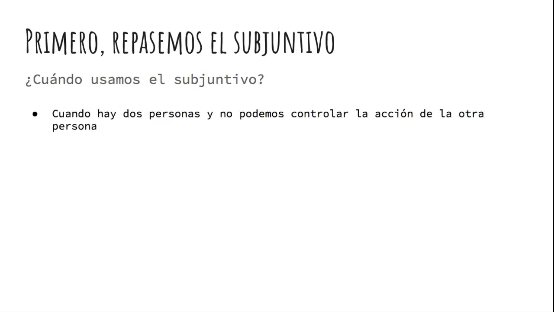Cuando hay dos personas y no podemos controlar la acción de la otra persona. If we have two people involved, we do not have a say or control as to whether or not that action is going to occur because we cannot control the actions of others. And so that is one circumstance in which the subjunctive is used.